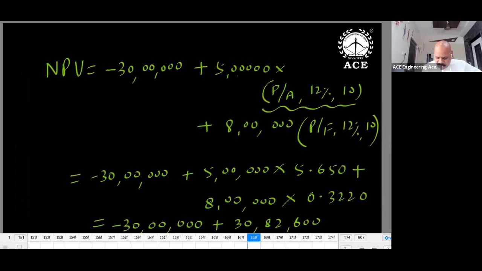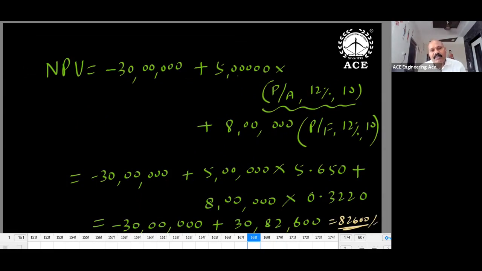And when you simplify this, how much are you getting? A positive value, minus 30 lakhs and plus 30 lakhs 82,600. So you are getting a positive value of 82,600, so the project is economically viable. Otherwise, the project is not economically viable. So what is generally expected in examination? Net present value is generally expected.